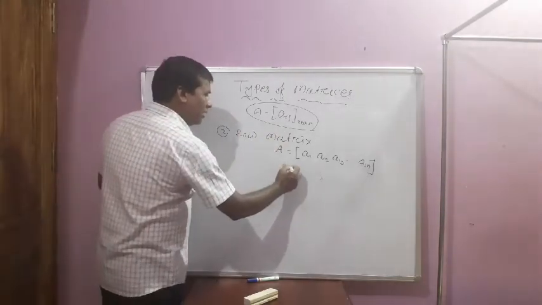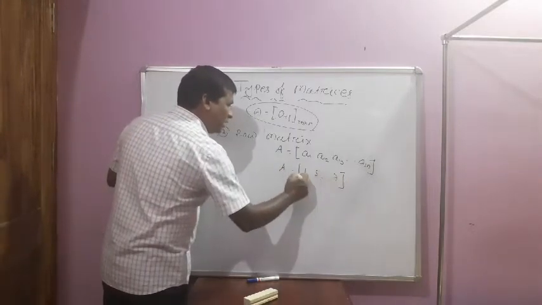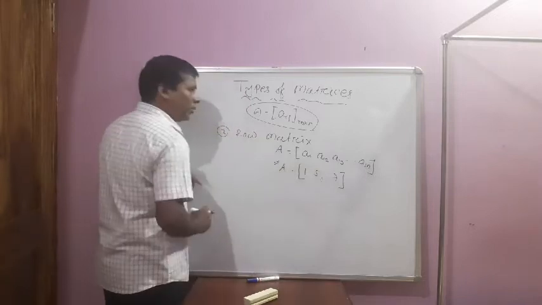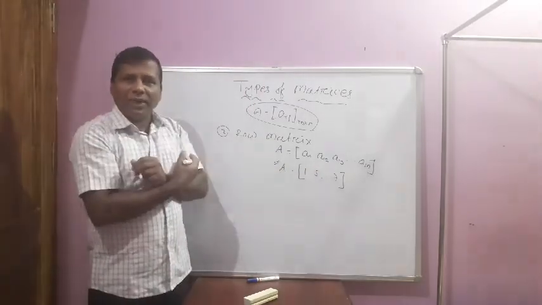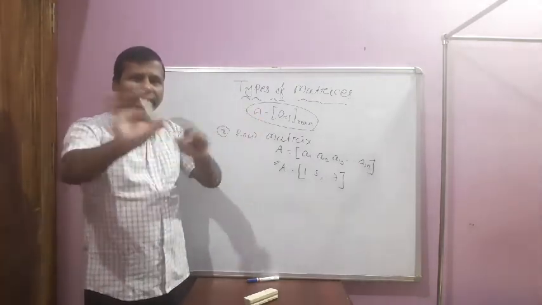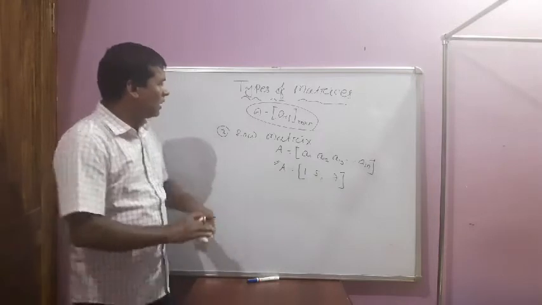Or A is equal to suppose 1, 5, 7, just like this. These types of arrangement known as the row matrix. The column is the opposite of that, because we know that all horizontal lines known as rows and vertical lines known as columns. Just like this.